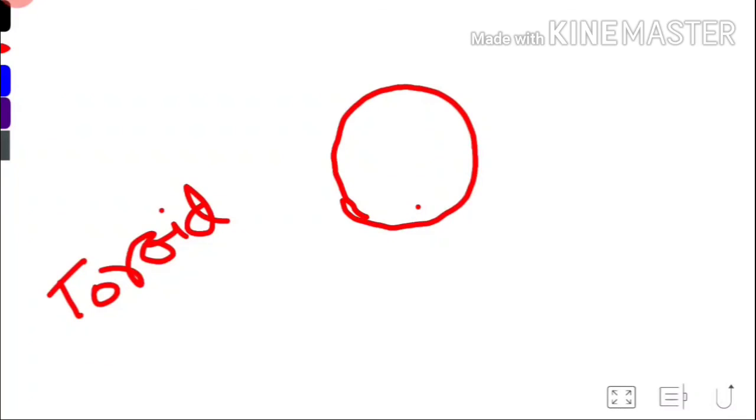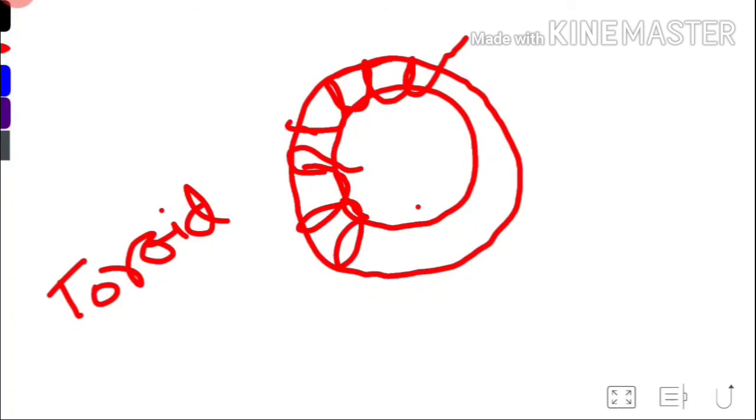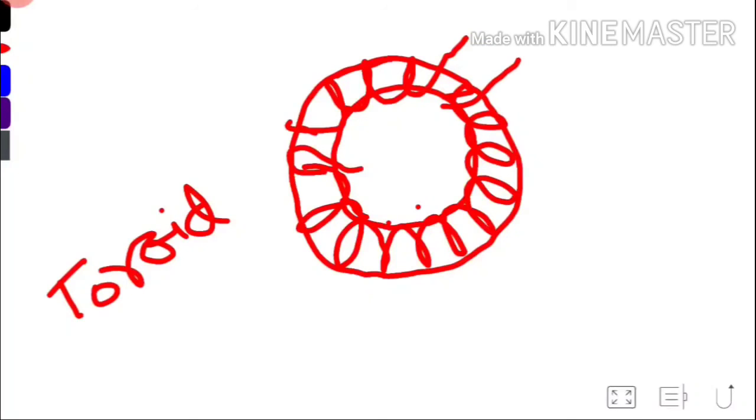This is a ring, and if we wind a wire in this way, this is our toroid.